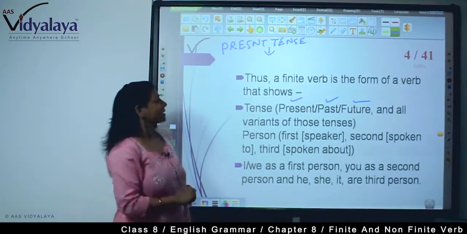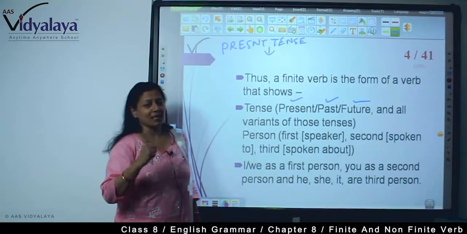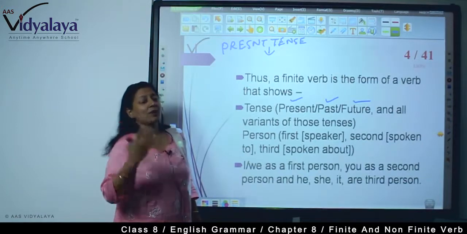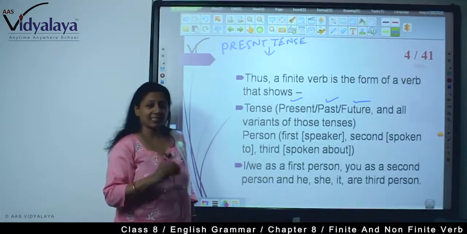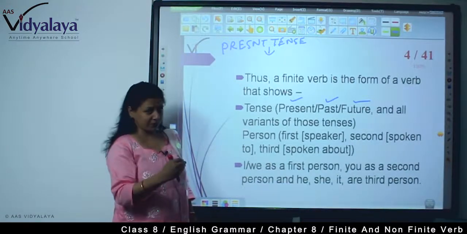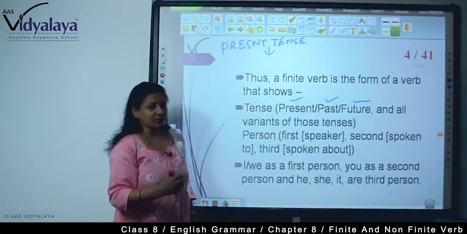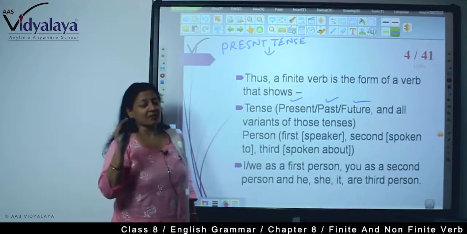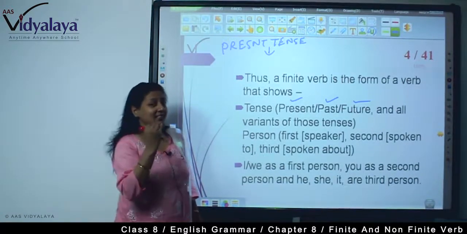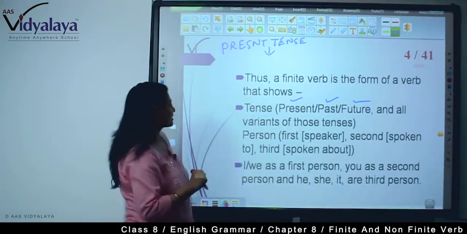These are the variants of present tense. And in the past tense we have simple past, past continuous, past perfect and past perfect continuous. Same in the future tense we have simple future, future continuous and future perfect. So in this way we know there are several variants of the tenses and these verbs show those tenses.